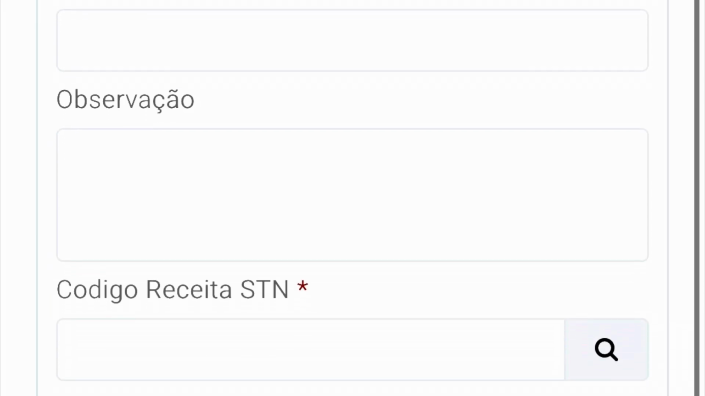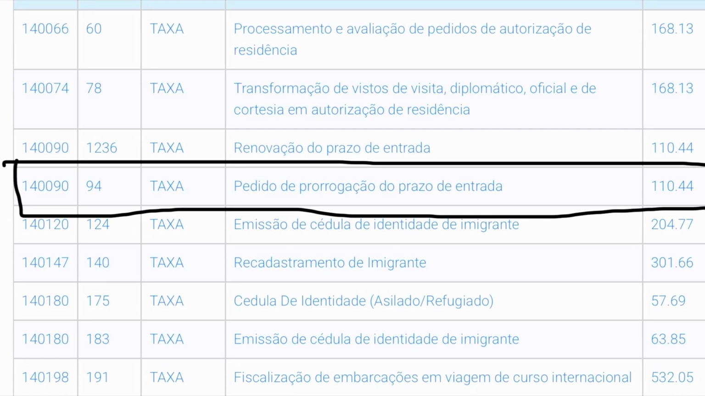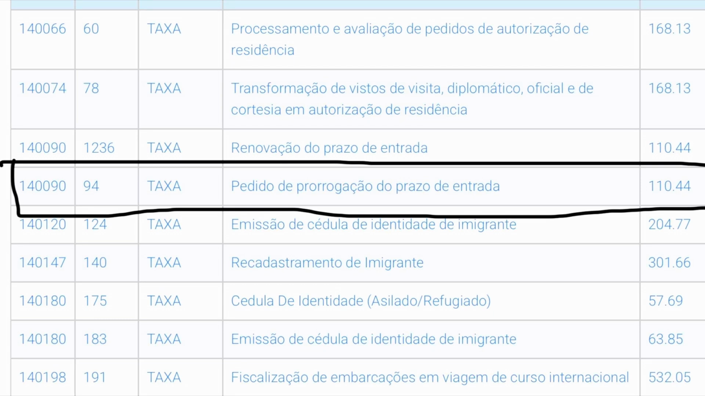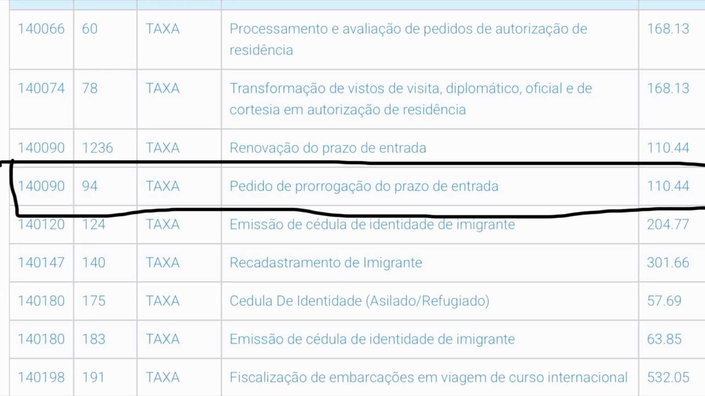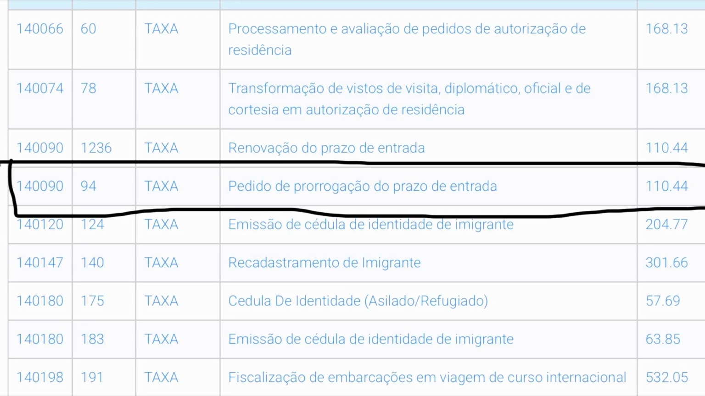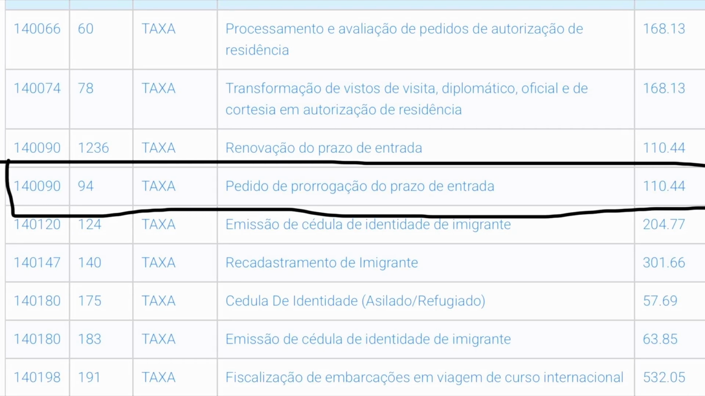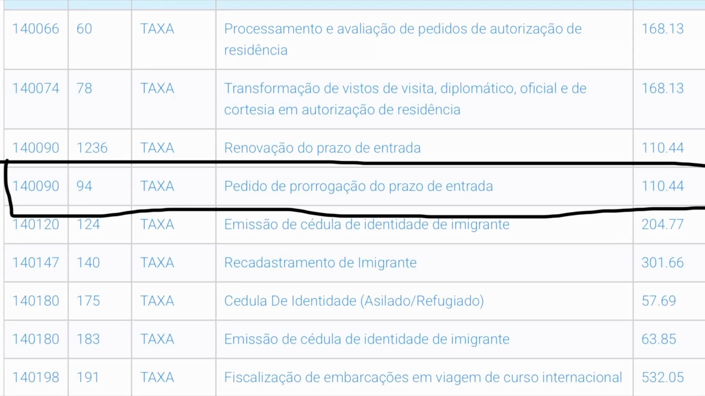Now in this field, you're going to press the search icon, and what you want to do is select the option I've highlighted here. So the number 140090, and then the number 94 next to it, then taxa next to it. Pedido de prorrogação do prazo de entrada. Excuse my very bad Portuguese pronunciation there.